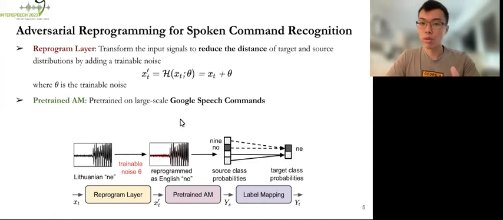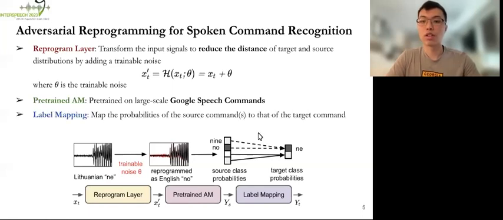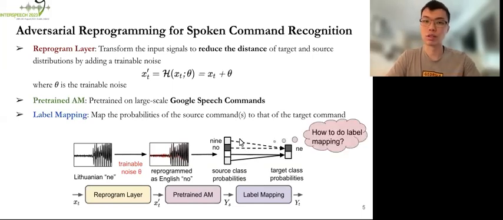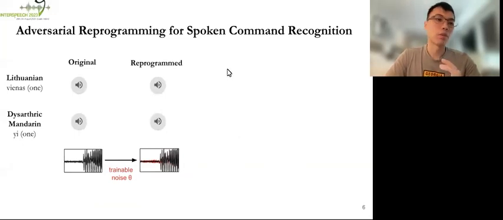And in this work, we pre-train our acoustic models on a large-scale benchmark dataset, Google Speech Command. And finally, we need a label mapping process to map the probabilities of the source commands to that of the target command. But how do we actually perform label mapping? Say we have a target domain spoken command. Let's hear the examples first.